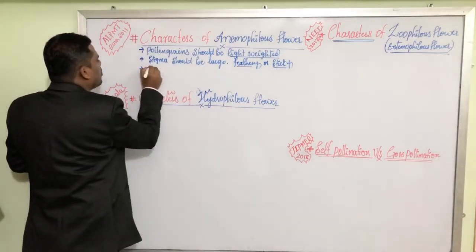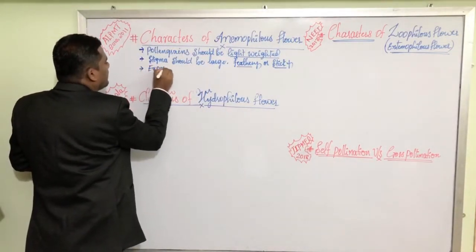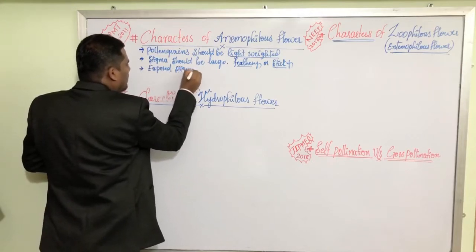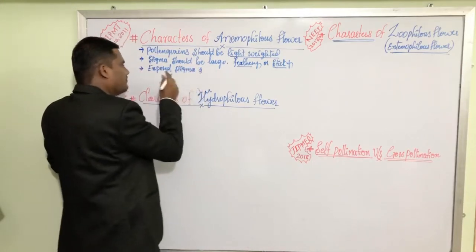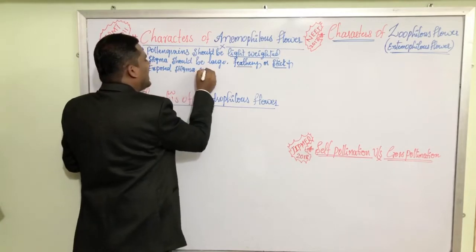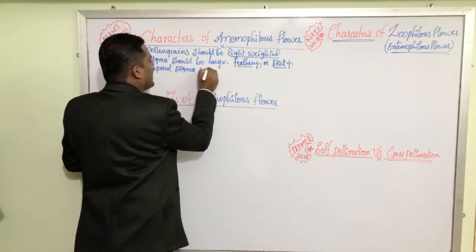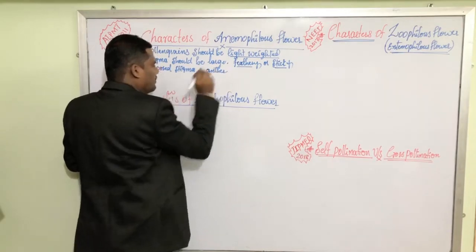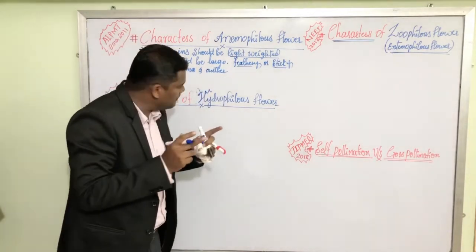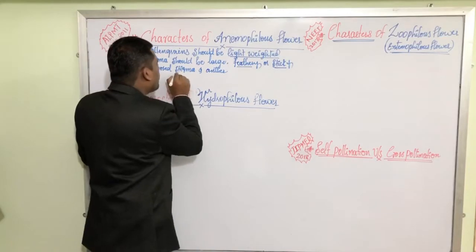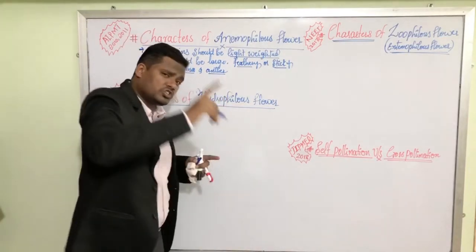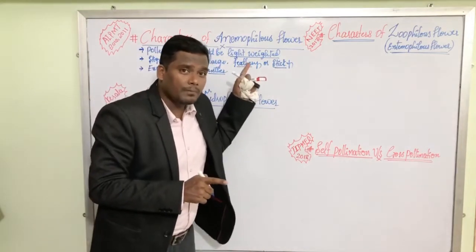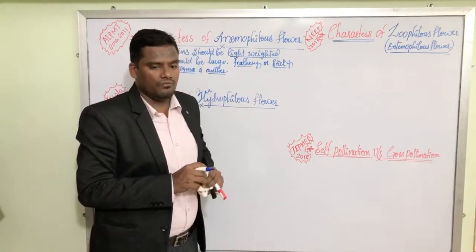Exposed stigma to receive the wind pollinated pollen grain, and exposed anther. Anther should be exposed and stigma should be exposed. Both of them should be exposed. Then only the Anemophilous flower can perform the pollination with the help of wind.